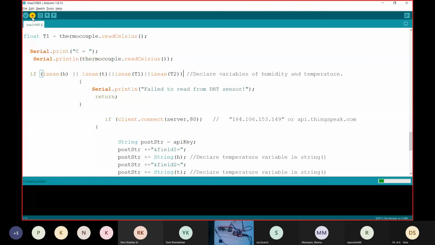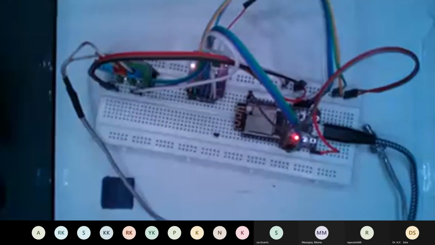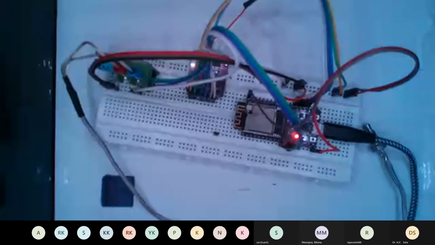Reconnect it. Okay, so we are receiving the data.